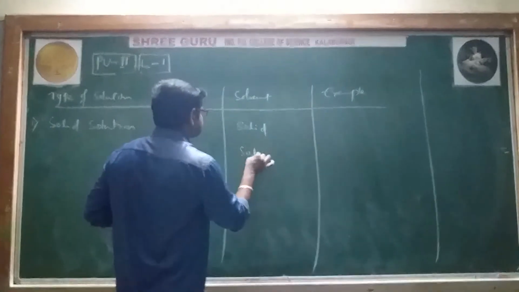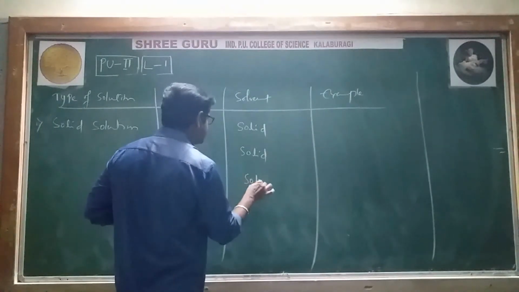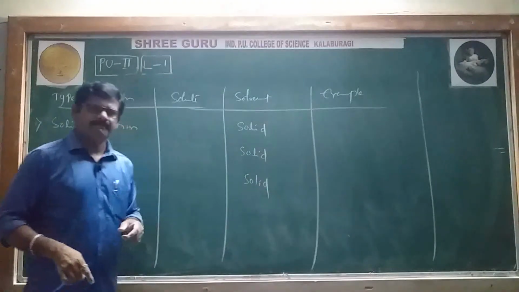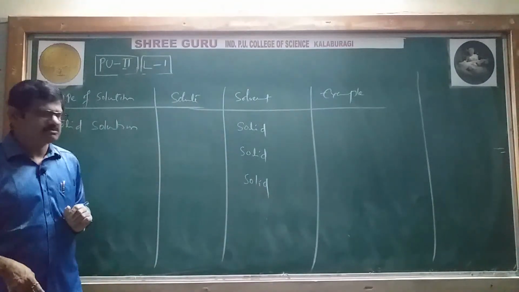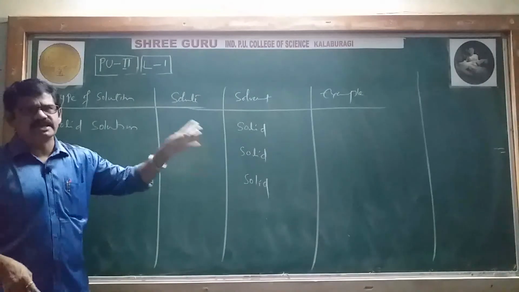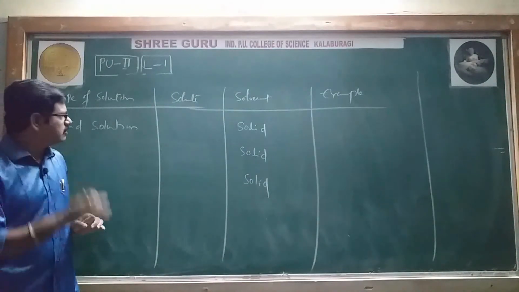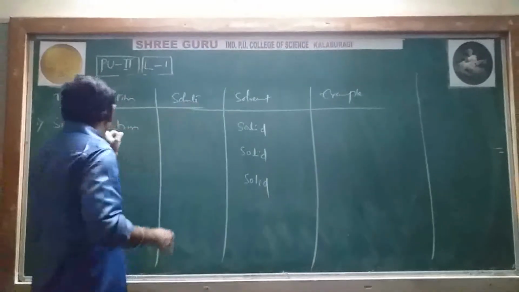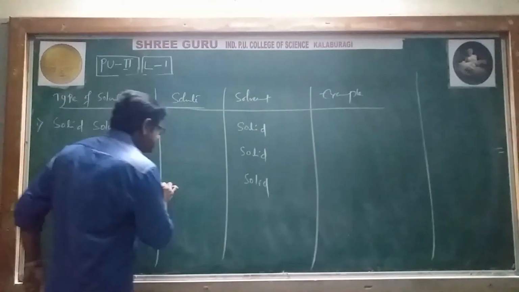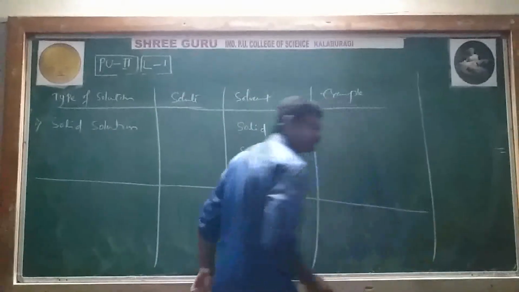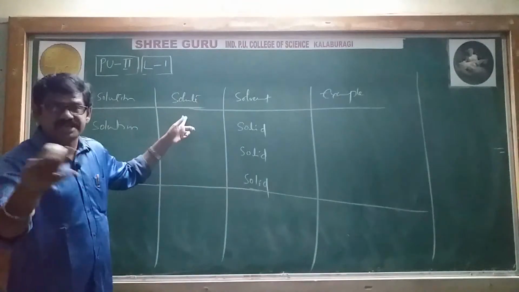Now I am writing solid 3 times. Why am I writing it 3 times? Because I'll give you different examples now. A solid solution is one where the solvent is fixed, solid, but the solute may change.